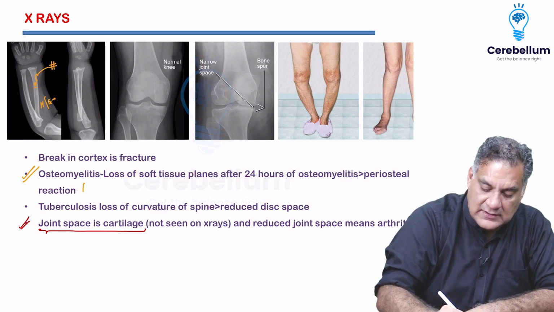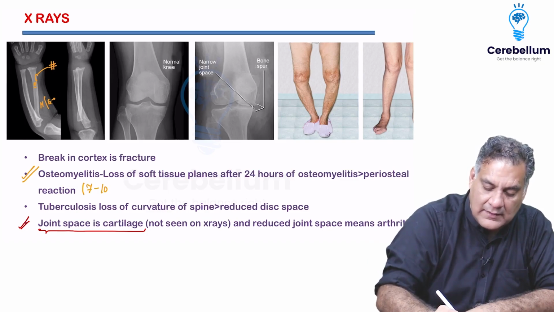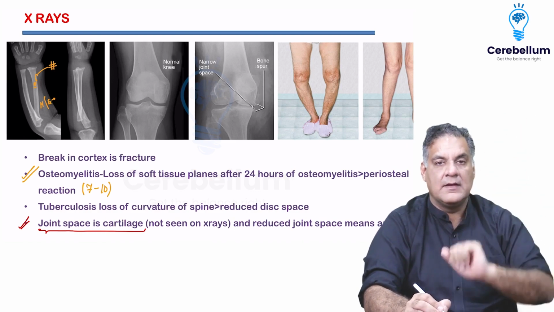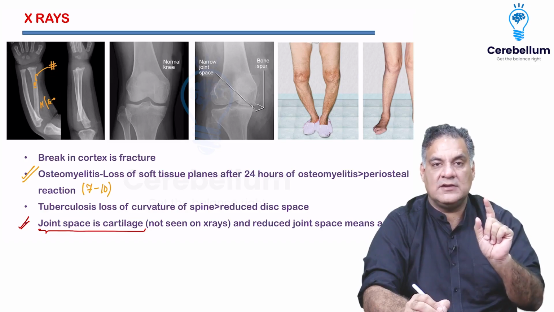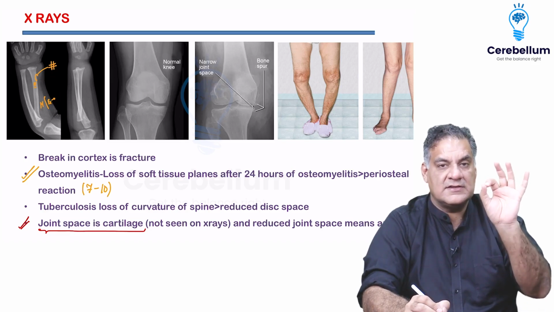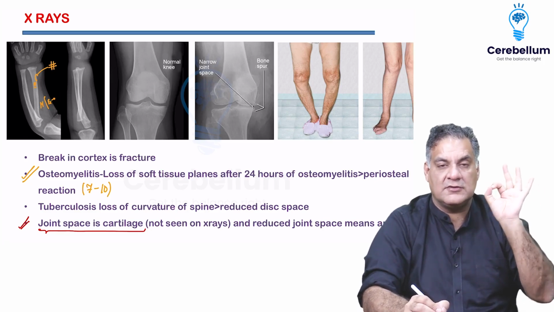The periosteal reaction comes at day 7 to day 10. We will see what the periosteal reaction is. It is a sheath on the bone. It's a different thing. All right. So that's not the first change you see on bone in osteomyelitis. The first thing seen on the x-rays is loss of soft tissue plane.